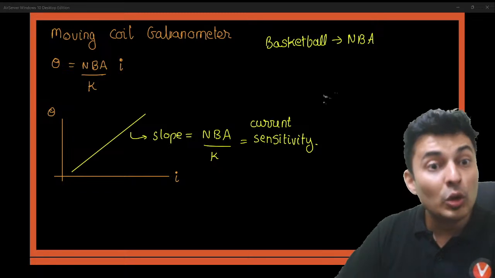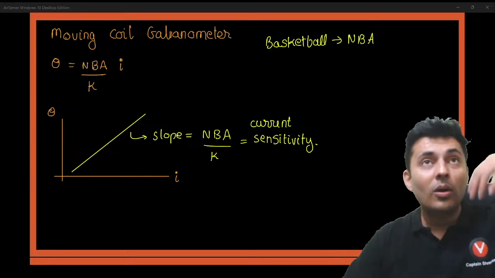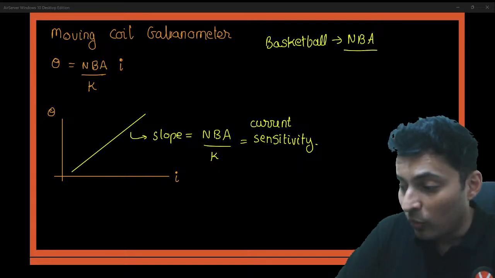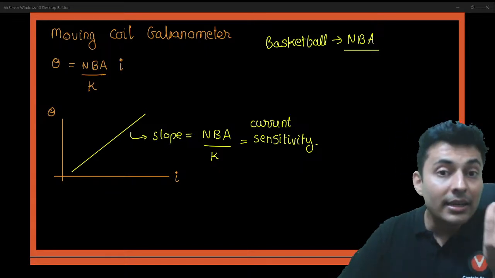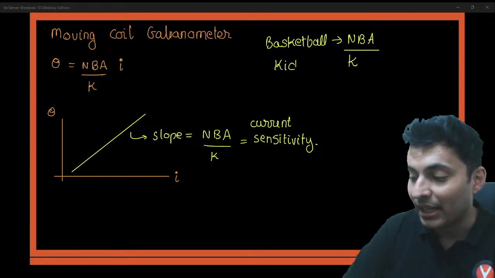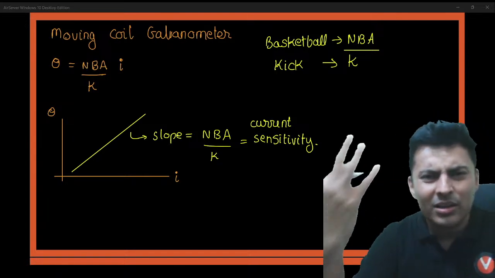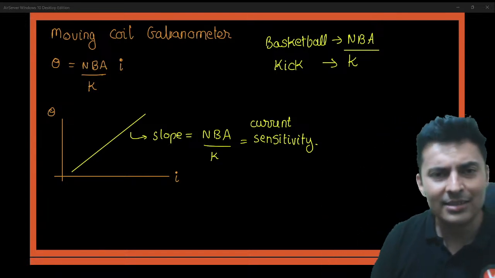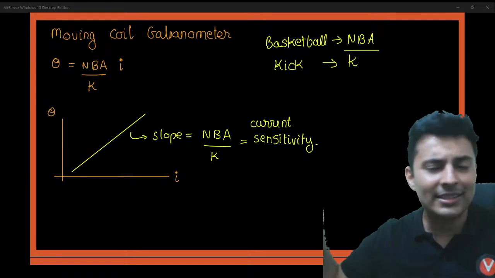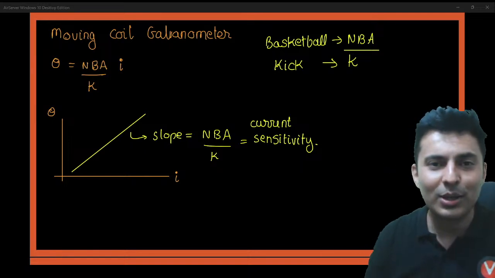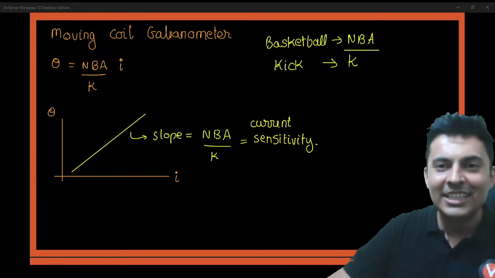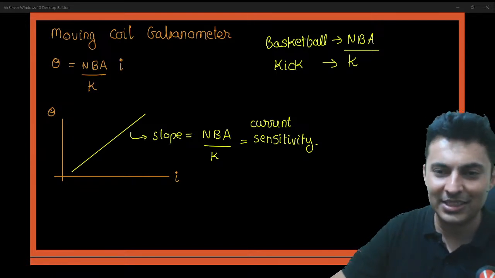With legs, you will only kick. So basketball is played with hands, so it is on the top. And what you don't do is kick it, and kicking is done below. So K for kick, and it is below. That's how you simply remember it. As simple as that. Basketball is played with hands, so it is on the top. What you don't do is kick it. Where do you kick? From below, your legs. So K is in the denominator. Easy peasy trick to remember it.